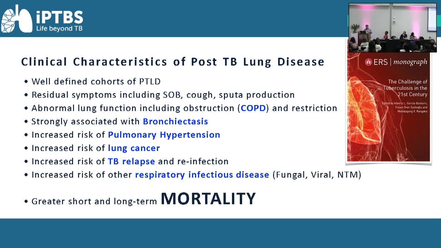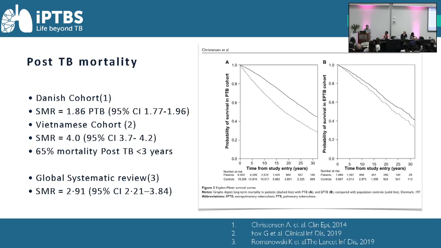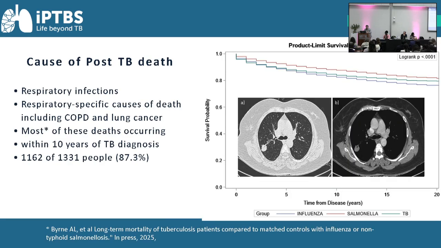monograph, some of these clinical characteristics were described. We've heard about COPD, bronchiectasis, pulmonary hypertension, also lung cancer, TB relapse, and also respiratory infectious disease. So all of these are clinical characteristics that could potentially be traits. Post-TB mortality is really important, and that's one of the reasons for focusing on these. So that's an important hard clinical outcome that we've heard a little bit about, but we should think about traits that might affect mortality as an important clinical outcome.